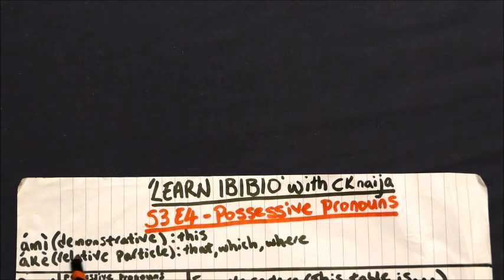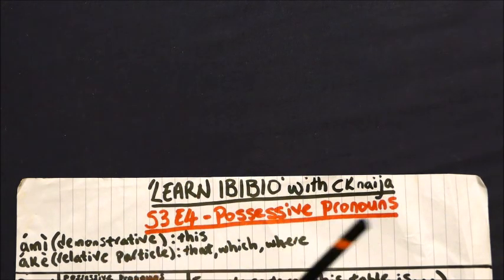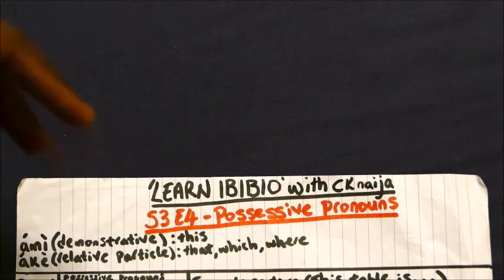Now ake is a relative particle which can mean that, which, or where. It's quite a versatile word, but in the context of what we're learning today, you can think of it to mean that which is. That's what we're going to be learning today. Now, so let's get back to possessive pronouns.